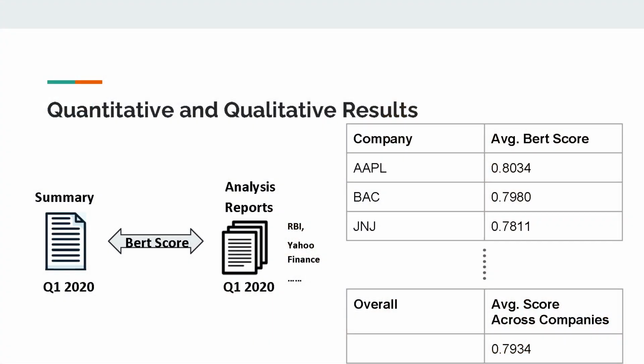Next, I'm going to talk about the quantitative and qualitative results. This part is the evaluation for the first part of the model, the text summarizer. We leverage the BERT score. For example, we have one summary for Q1 2020, and then we researched online to find multiple analysis reports from financial websites like Yahoo Finance for that quarter, and compared the average BERT score of the summary and the analysis reports. Eventually we have one BERT score for each company, and an average score across different companies, which is 0.79 in this case.